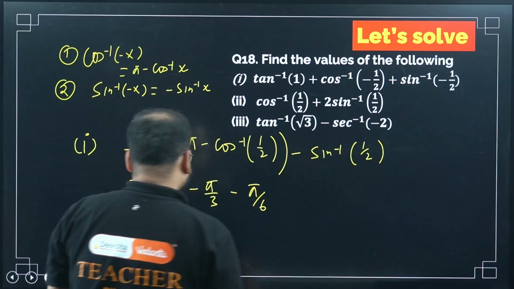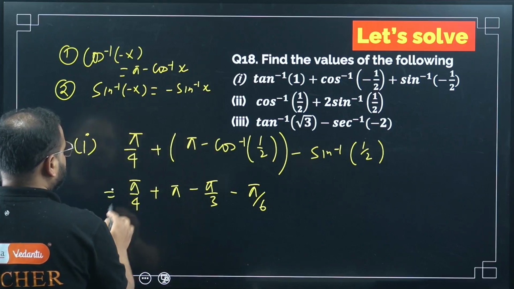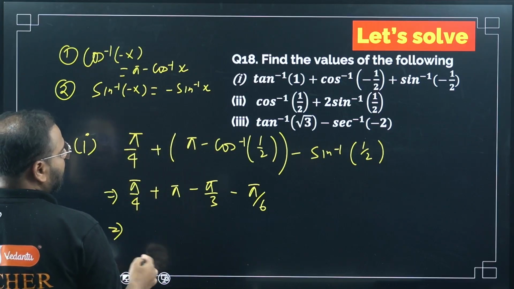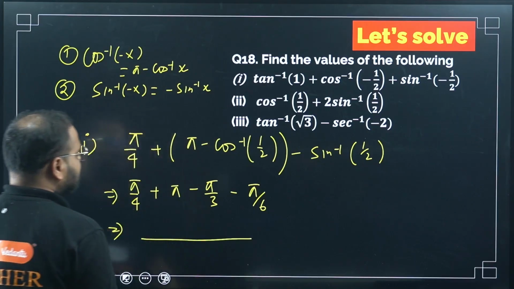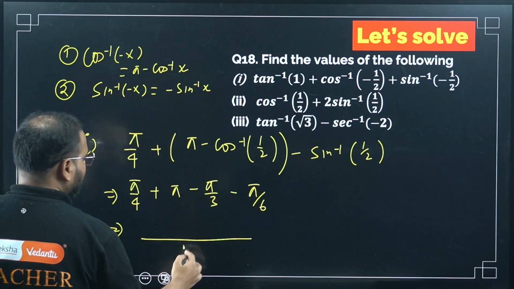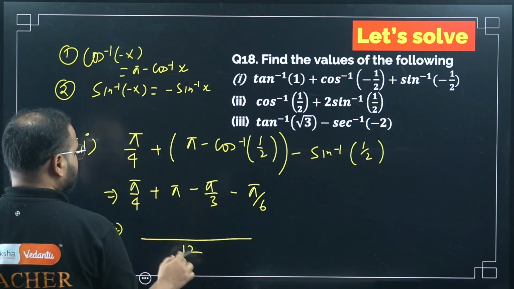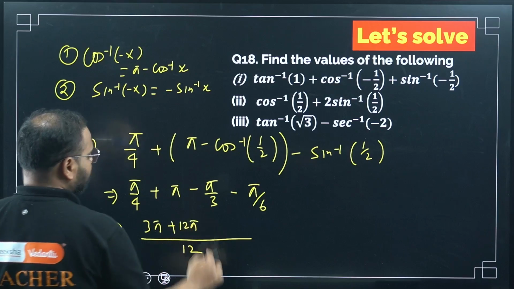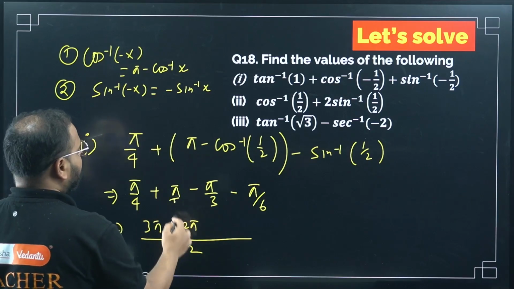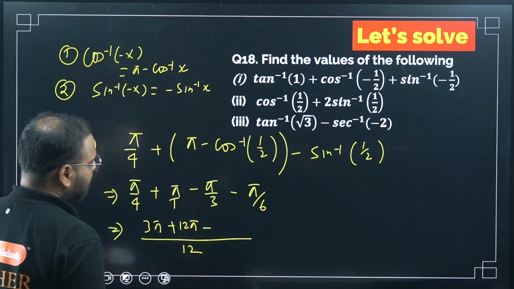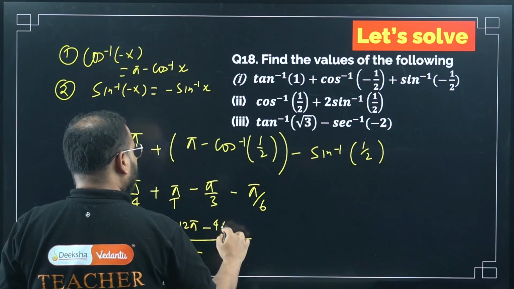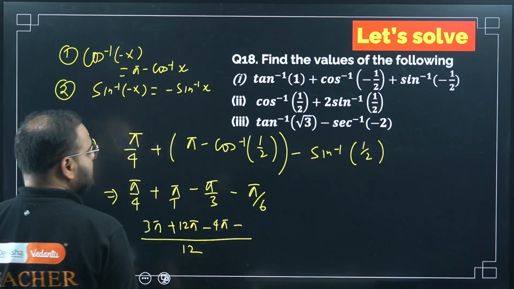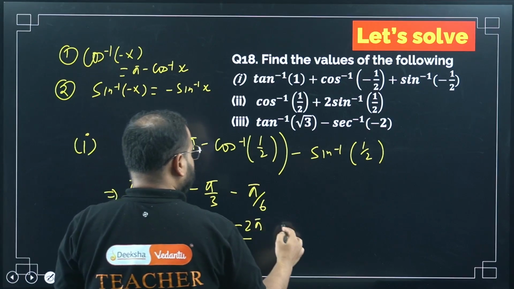Simple? Okay. Let's simplify this one. How much will I get? Let's take the LCM. What is LCM of 4, 3, 6? Simply 12. 4 3s are 12, so 3 pi. This will be 12 pi. Pi by 1, right? 3 minus will be what? 3 4s are 12, so minus 4 pi. 6 2s are 12, so minus 2 pi.